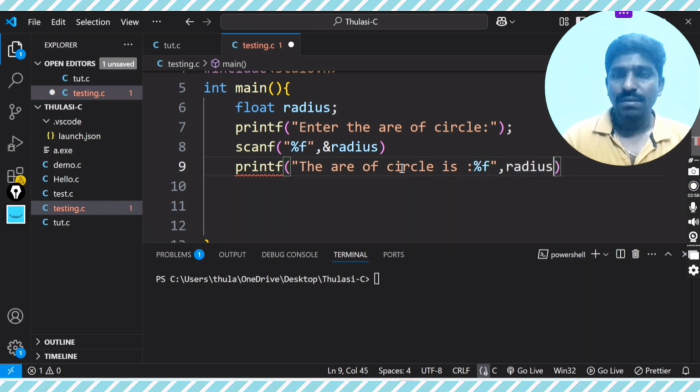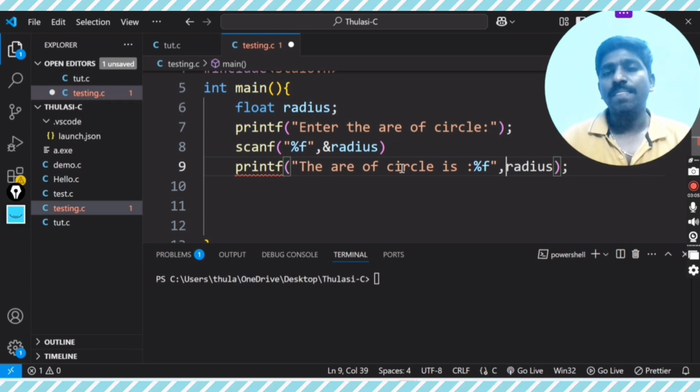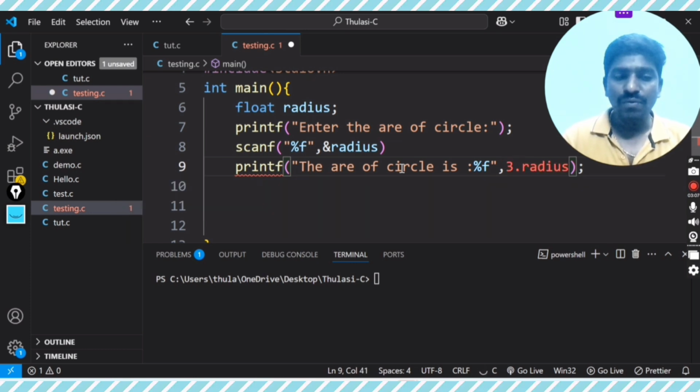Radius into radius. First pi r square, so 3.14 into radius into radius.